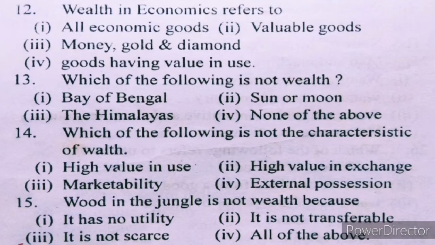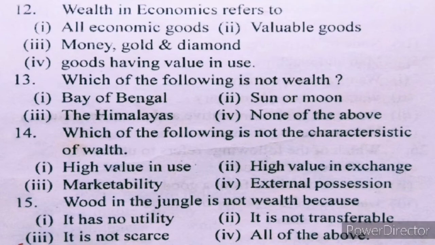Number 12, wealth in economics refers to: I, all economic goods; II, valuable goods; III, money, gold and diamond; IV, goods having value in use. Wealth in economics refers to all economic goods.